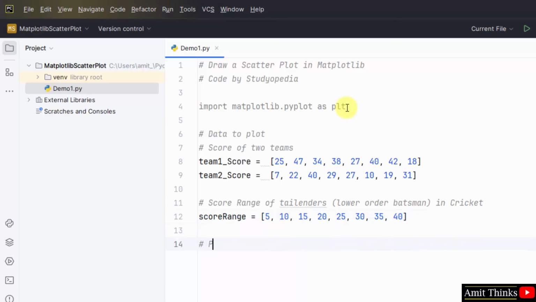Okay, now plot a scatter plot using the pyplot.scatter method. Now type plt.scatter. Okay, plt is the same, the submodule pyplot.